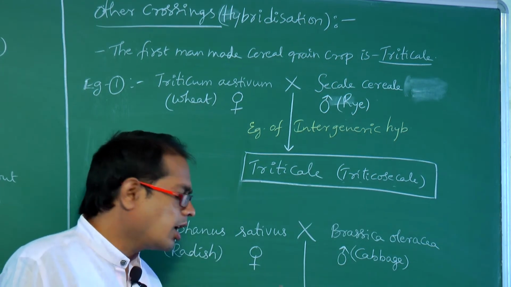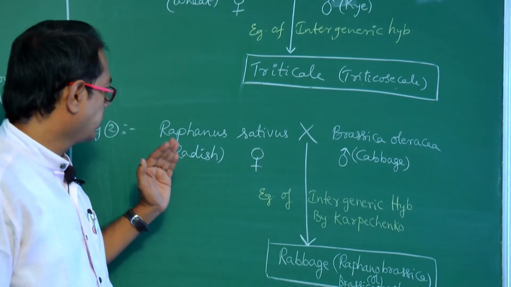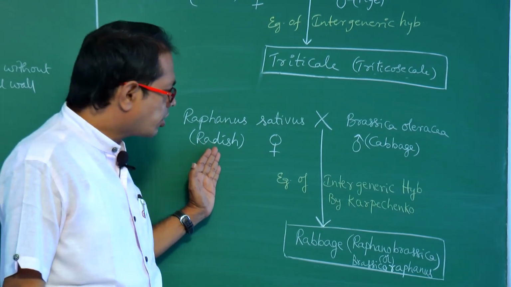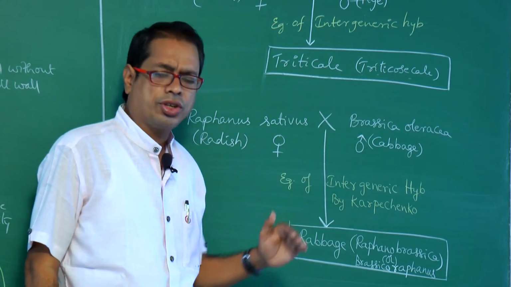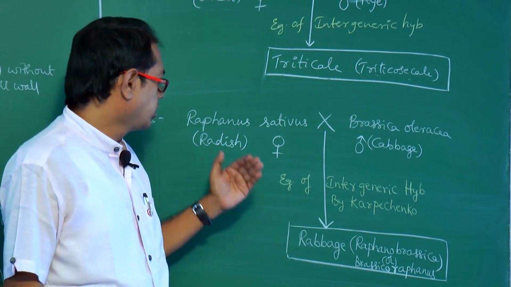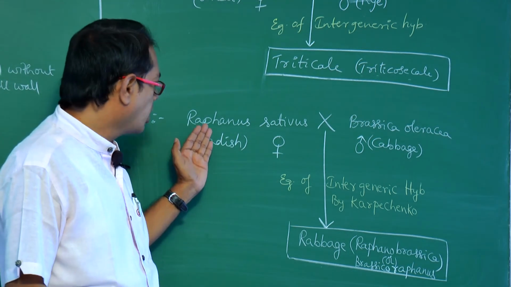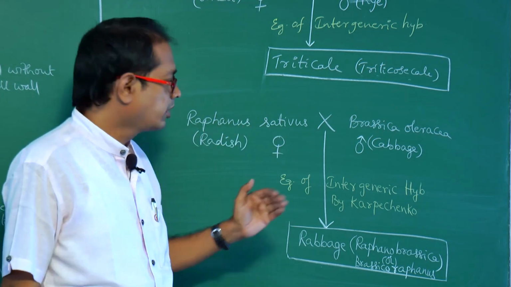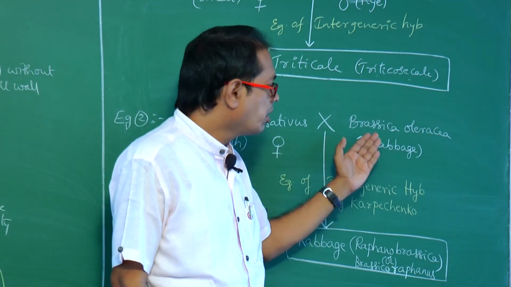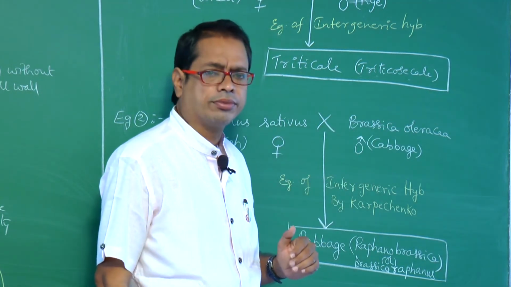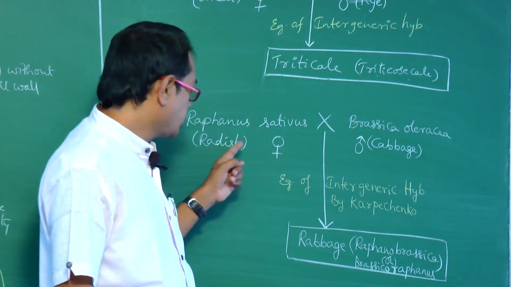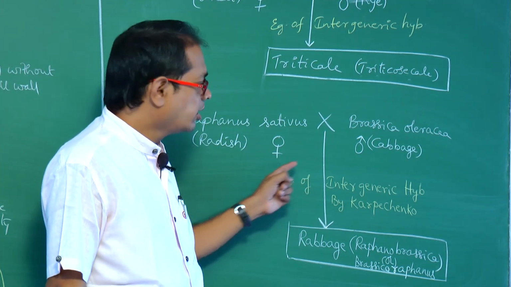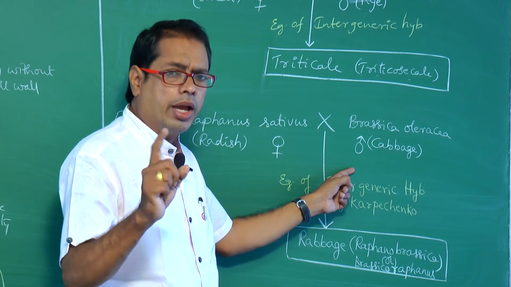Next one, other crossing. Radish is crossed with cabbage. Radish scientific name is Raphanus sativus. Cabbage scientific name is Brassica oleracea. Of course, radish will be treated as the female plant and cabbage as the male plant.